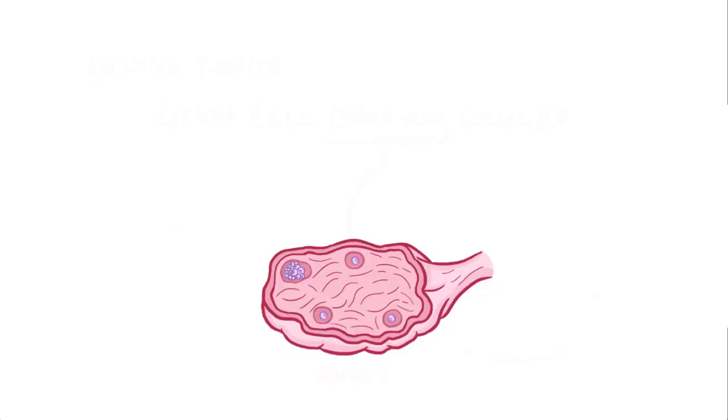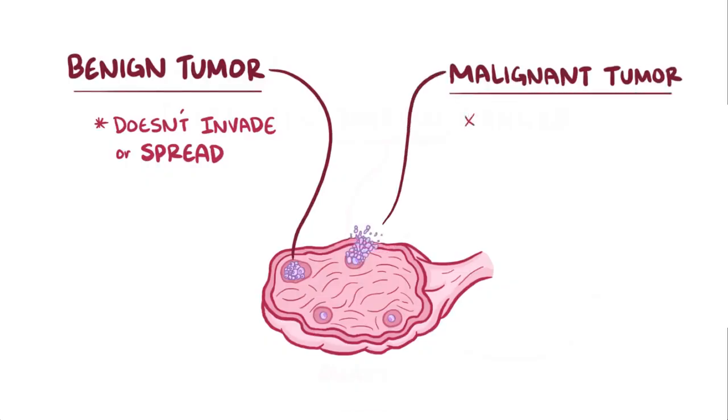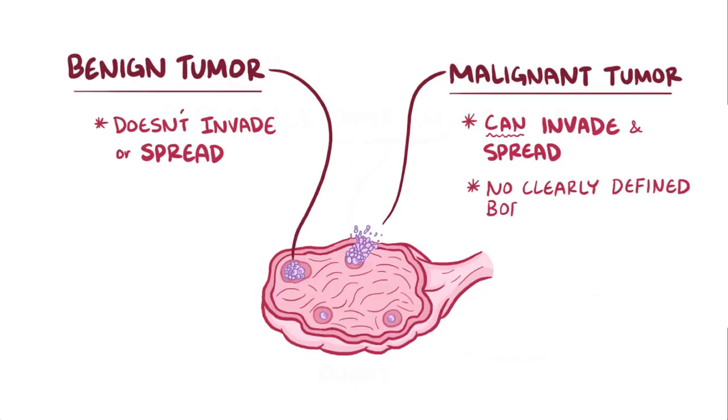Now, if those germ cells in the ovaries start to divide uncontrollably, it can either form a benign tumor, which means that it doesn't invade nearby tissue or spread to other parts of the body, or it can be a malignant tumor, which means that it can both invade and spread to other tissues. Compared with benign tumor cells, malignant tumor cells have key features like not having a clearly defined border or slightly less organized nuclei. Now, there are four types of germ cell tumors, and each type is named after the type of cell that these pluripotent germ cells develop into.